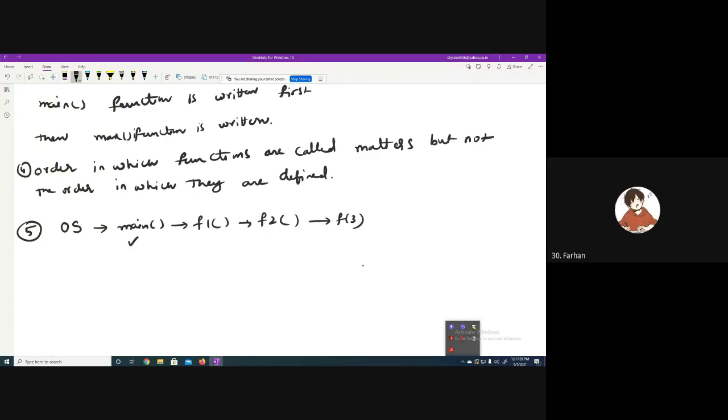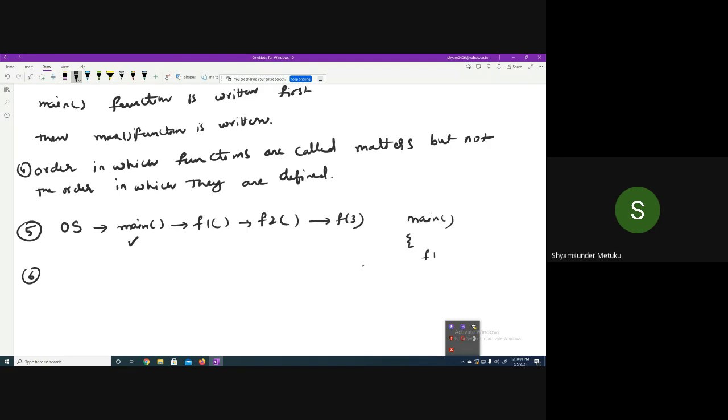Yes, sir. Sixth point, all of you must remember. The function which is called last will terminate first. If we follow the above order, for example, the OS is calling main, main is calling F1, F1 is calling F2, F2 is calling F3. Which function is going to be terminated? In the previous case, the moment you execute the return statement, it gets terminated. Yes or no? Correct or not?